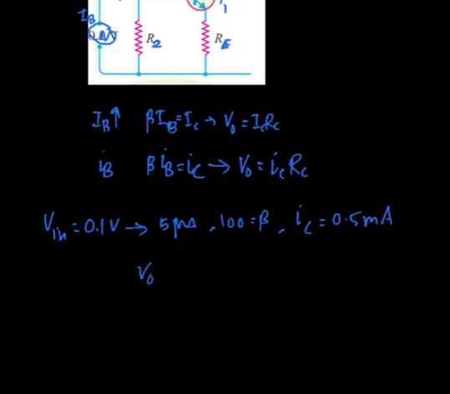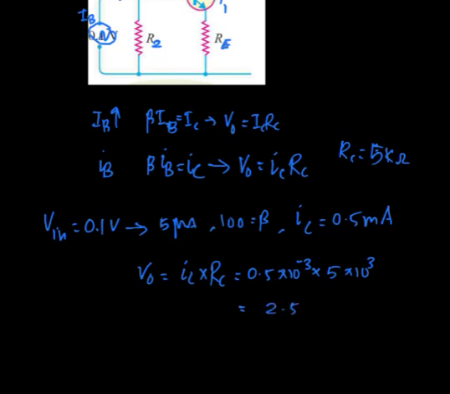Then the output voltage will be equal to IC into RC. Here let's say RC connected is 5 kilo ohm. Then IC into RC is 0.5 into 10 raised to minus 3 ampere into 5 into 10 raised to 3 ohms, which is equal to 2.5 volts.